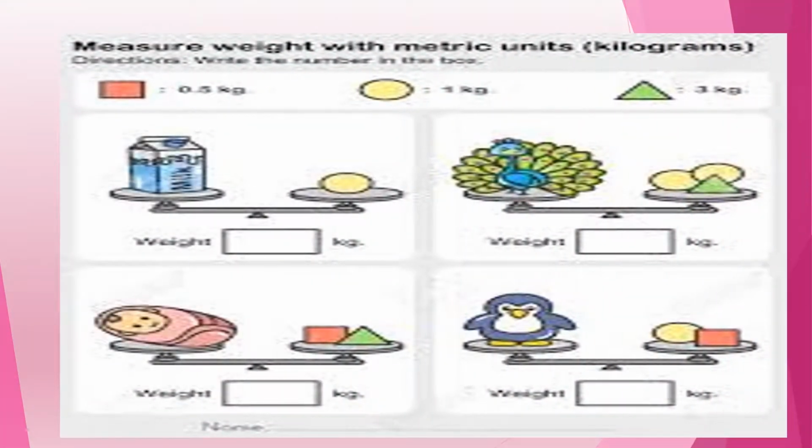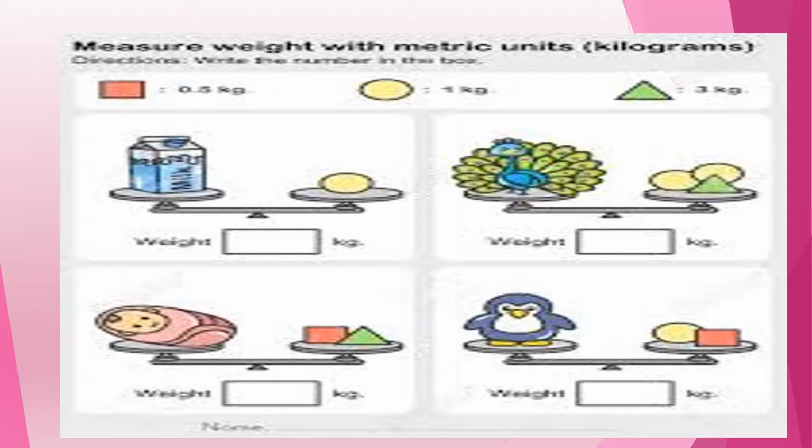Children, we are going to understand how to measure weight with metric units in kilograms. You can see above there are three weights kept there of different sizes and different colors. The first one, the red one in rectangle form, is a 0.5 kg weight. The second one, the circle, has 1 kg weight, and the triangle has 3 kg weight. Now see in the picture, both the pans are equal, having equal weights.